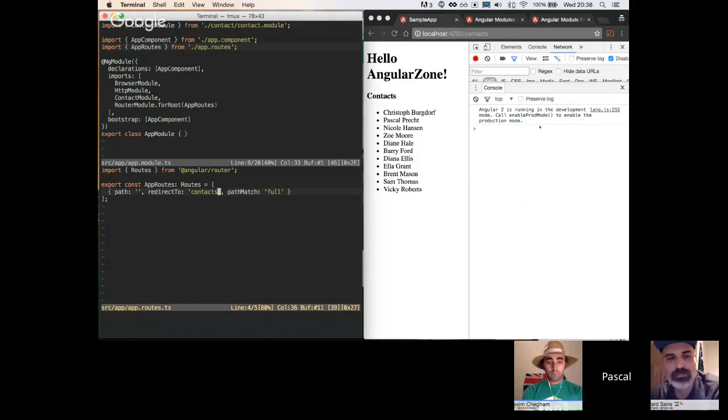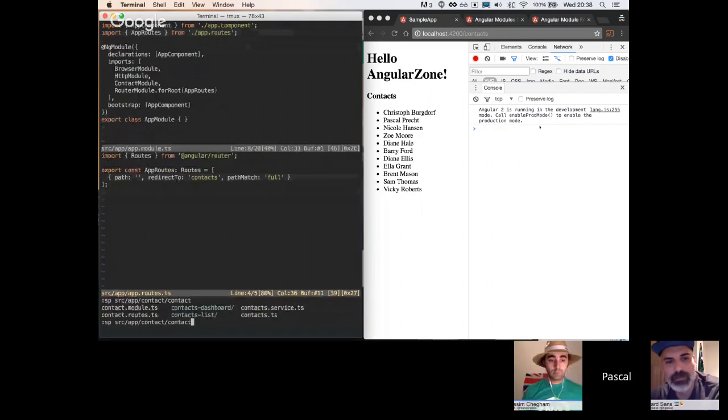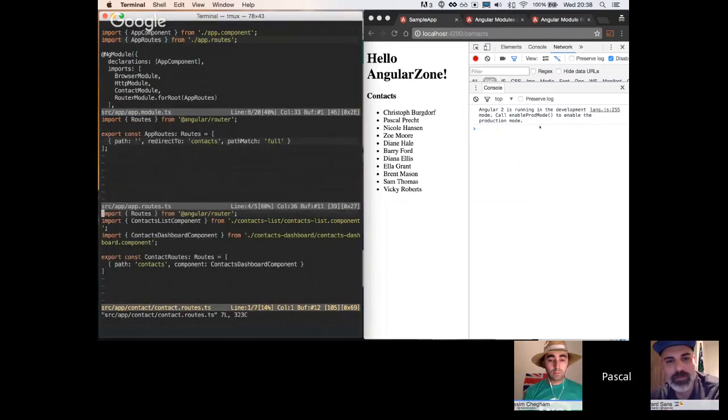So if we go to source app contact, there's a new file called contact.routes.ts, and we'll see this one actually has the contact routes. It's, again, yet another list of routes. And this one has a path for contacts. And we actually see it here on the right-hand side. Our application points to contacts.